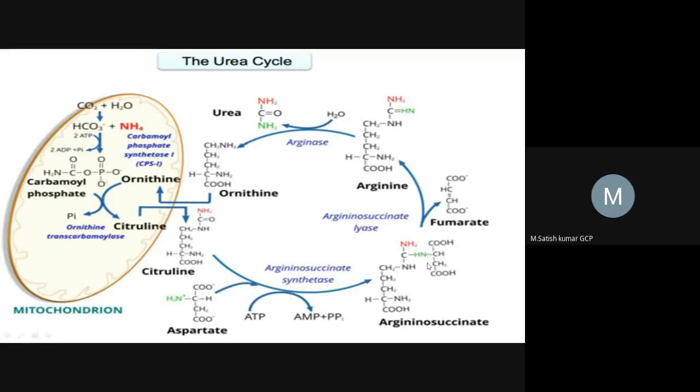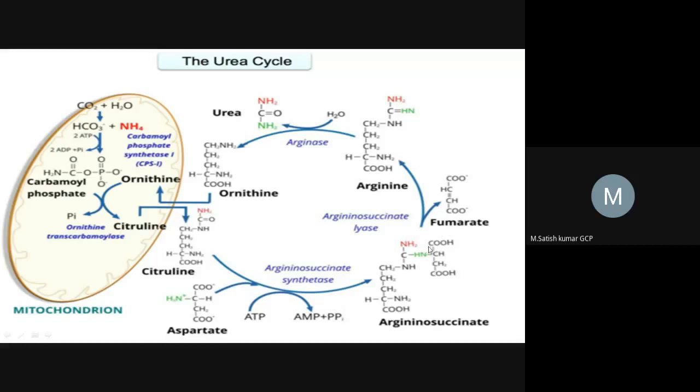Because what is the purpose of adding aspartate? Aspartate is added for providing the second amino group, right? So here the second amino group is added. That's why the remaining carbon chain will be removed and separated in the form of fumarate. Okay, so this is also a cleavage reaction.